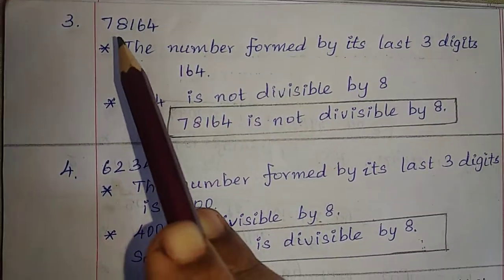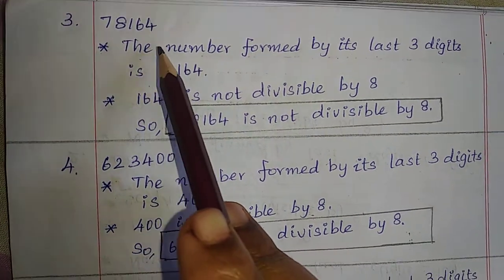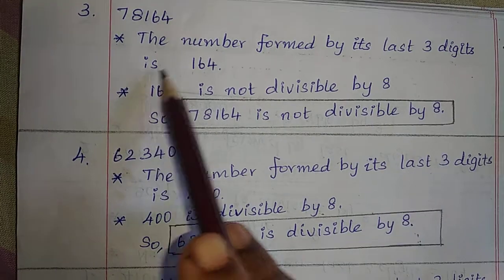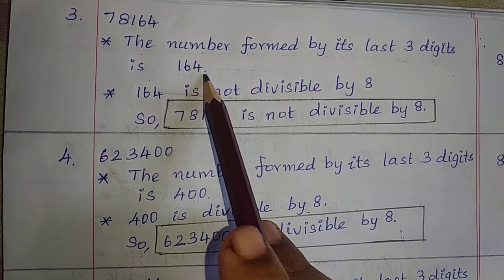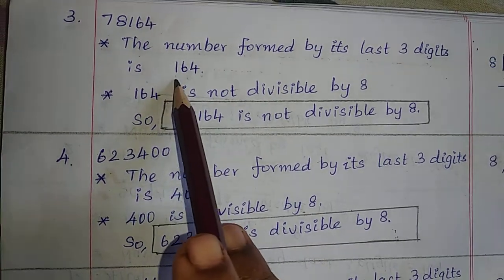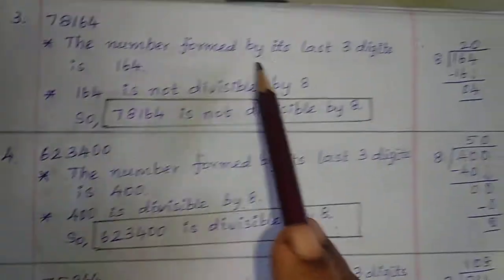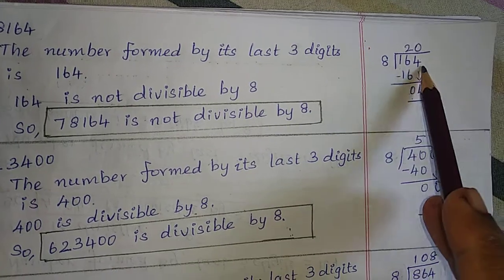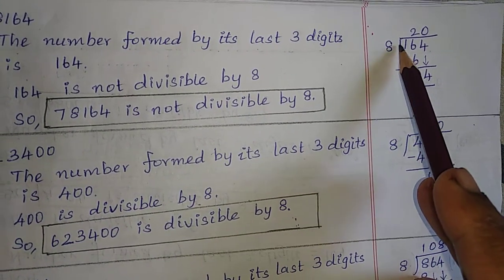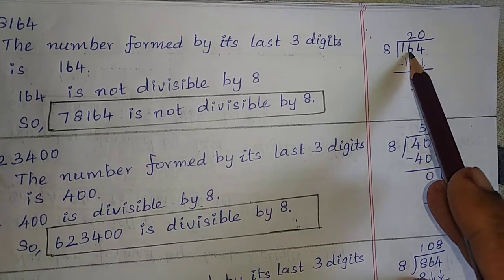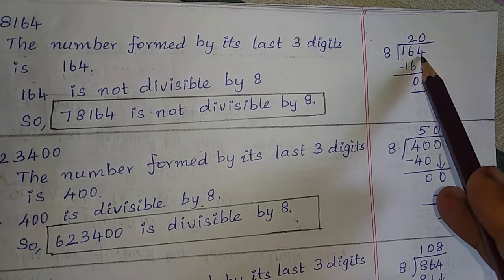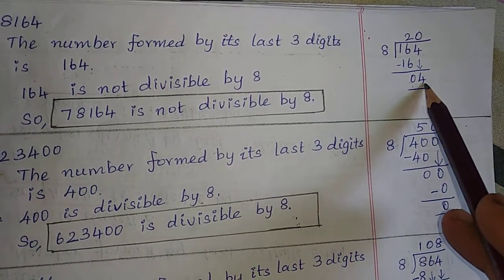Consider the number 78,164. The number formed by its last 3 digits is 164. Instead of dividing the entire number, it is enough to divide 164 by 8. Let us do it here. 164 by 8. 1 is not divisible by 8 because 1 is less than 8. So choose 2 digits, 16. 8 2s are 16. Balance 0. Bring down one more number, 4.